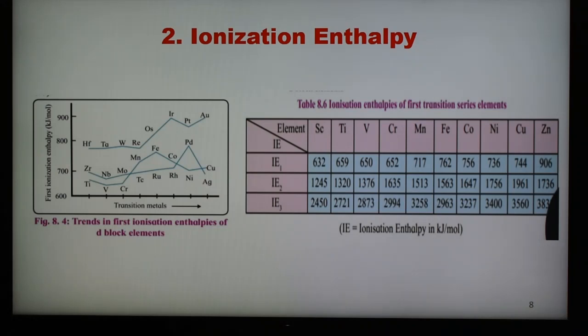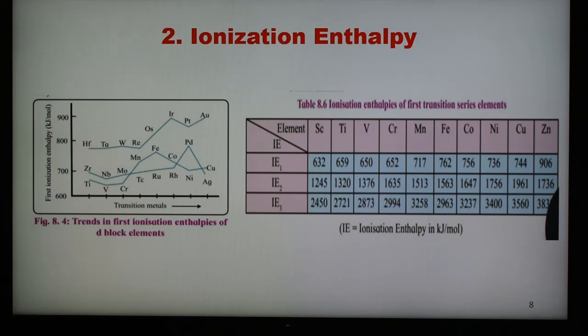and we can say that in case of ionization enthalpy or ionization potential, that is IE1, the values of the transition elements are higher as compared to the s block elements, but lower than the p block elements. In a particular transition series, ionization energy increases gradually as we move from left to right. However, the relative difference of ionization energy value of any two consecutive d block elements of a particular period is much smaller than those of s and p block elements.